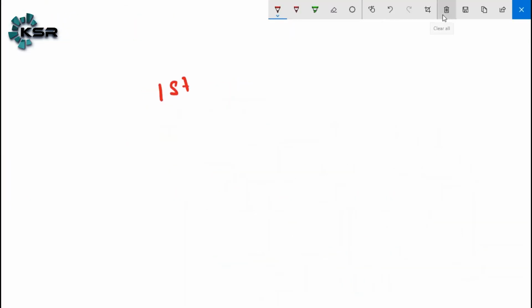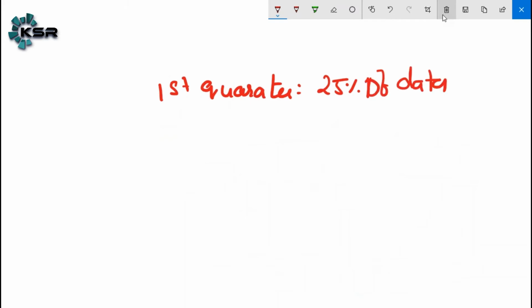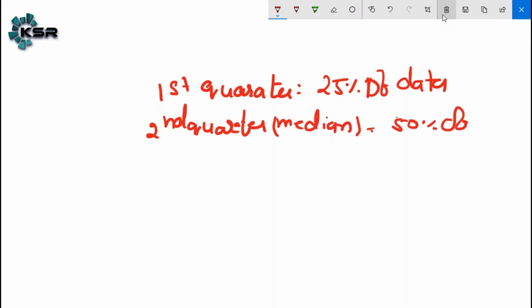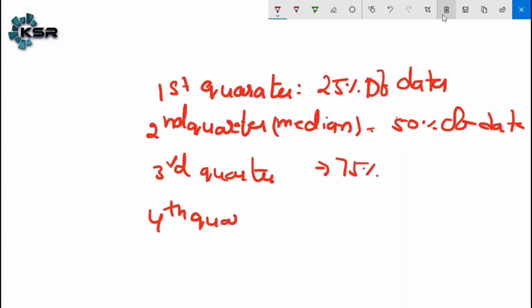First quarter means 25% of the data. The second quarter, whose other name is the median, is nothing but 50% of the data. The third quarter is nothing but 75%. The fourth quarter is nothing but the maximum value, that is 100%.